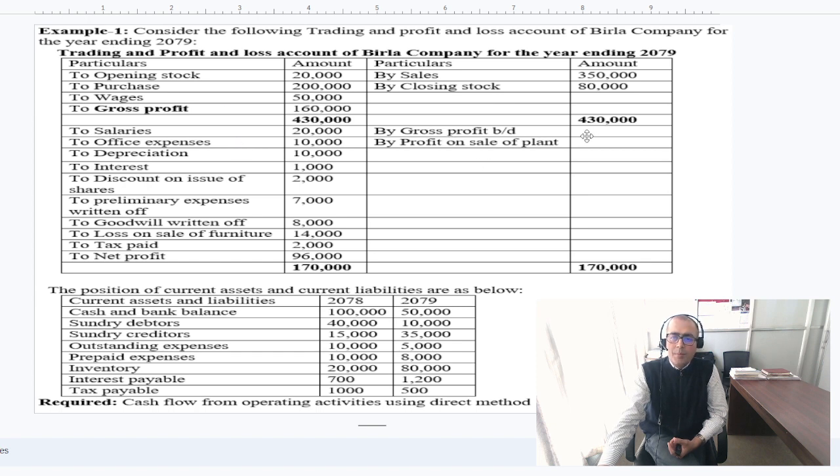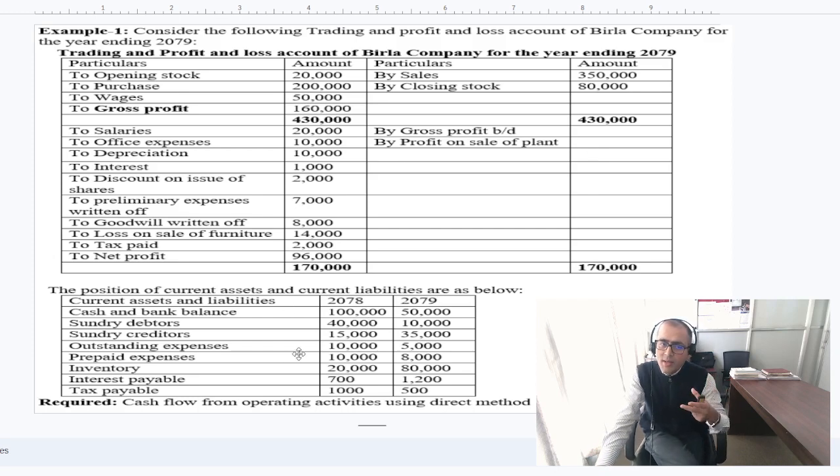This part is missing, but actually this will be given in your question. Like the gross profit c/d, this closing balance, this gross profit will be here 1,60,000, total is 1,70,000. So 10,000 will be here. By the way, all the information will be there in your examination.